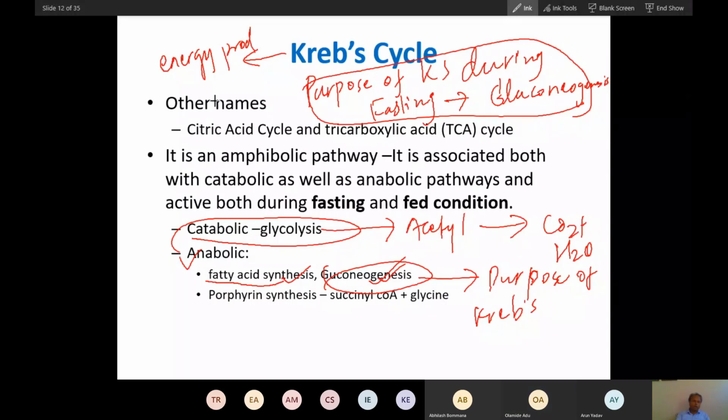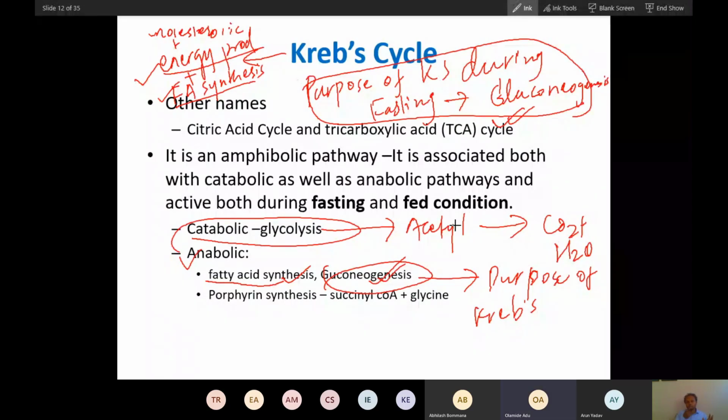Energy production plus also fatty acid synthesis in the fed condition. If energy is sufficient, then what will happen? This energy will be stored in the form of fatty acid. So energy production plus fatty acid synthesis, and if required, cholesterol synthesis. This is the purpose of the Krebs cycle in the fed condition, and in fasting condition, gluconeogenesis. The purpose of the Krebs cycle changes according to the context.